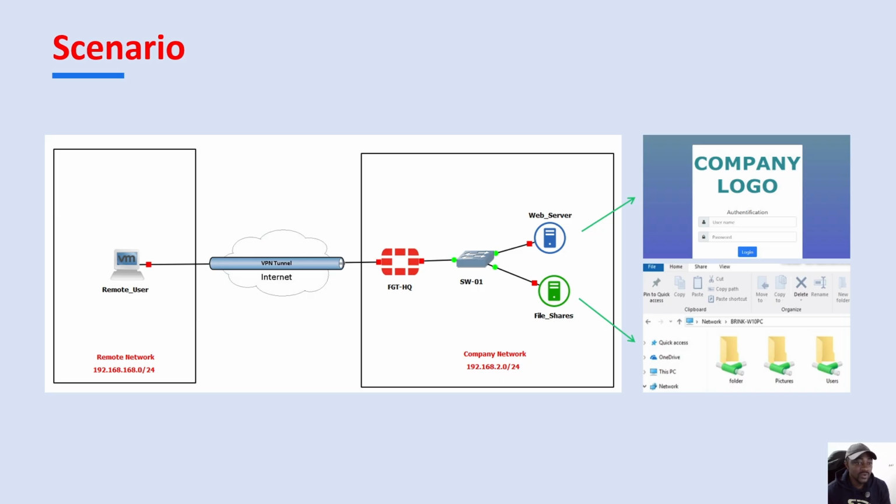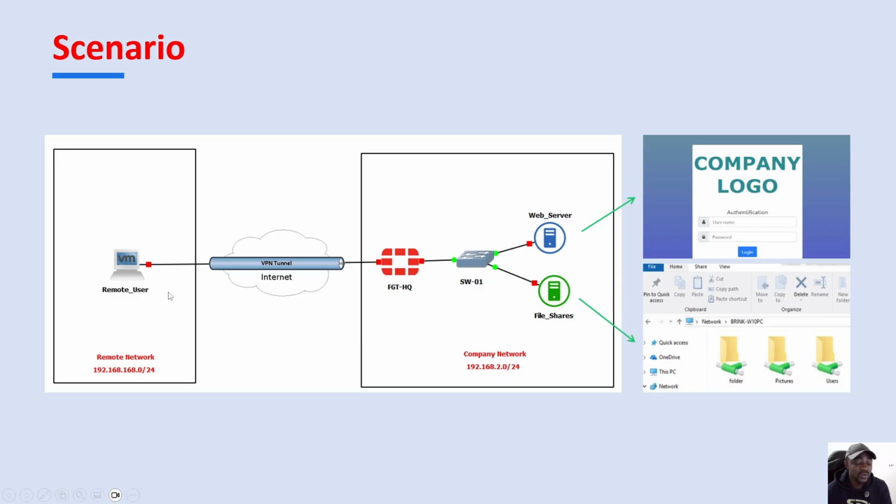The scenario that we are going to have here is a company that has a FortiGate in its headquarters, on the network 192.168.2.0. We have a web server that lets users access some web application, and we also have a file share server which lets users access some shared files. Then you have a remote user who might be in another city.